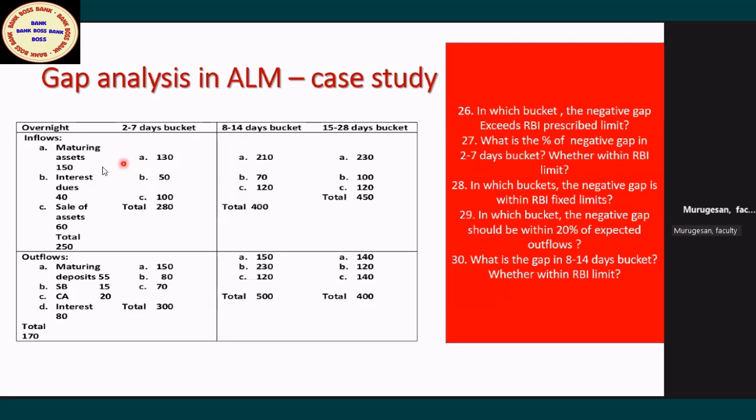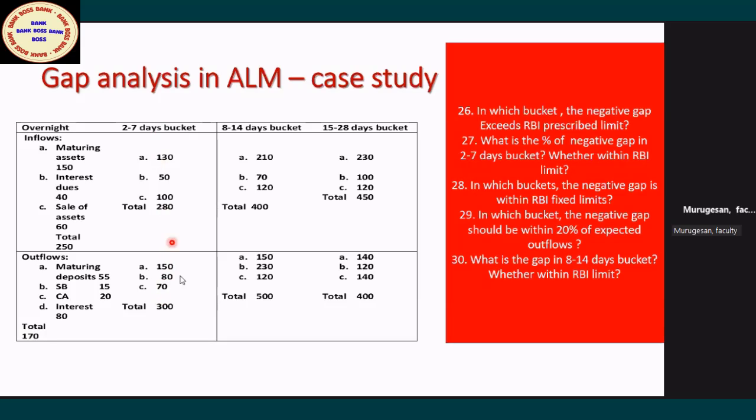What's the RBI rule? Easy to remember. Note down: the negative gap should not exceed, in the overnight bucket, 5% of the expected outflow. What is the outflow? Outflows are 170, and on that you should not exceed 5%. The negative gap should not exceed 5% of the expected outflow. Similarly, for the 2 to 7 days bucket, the RBI guidelines say the negative gap.